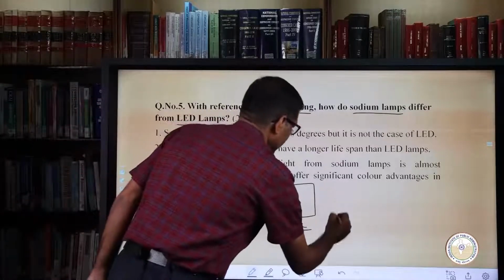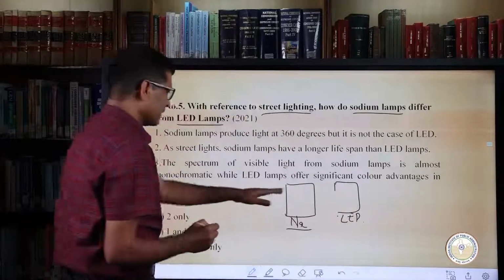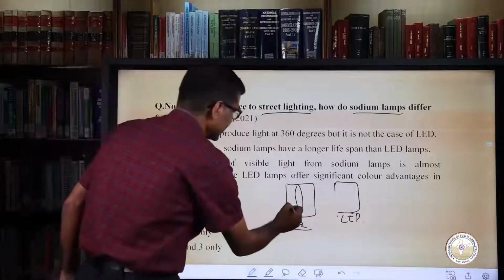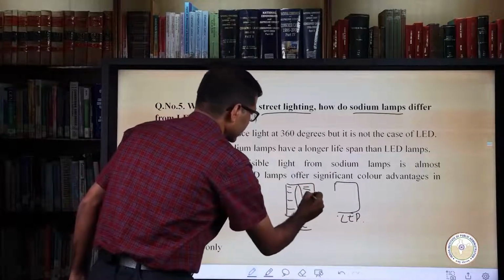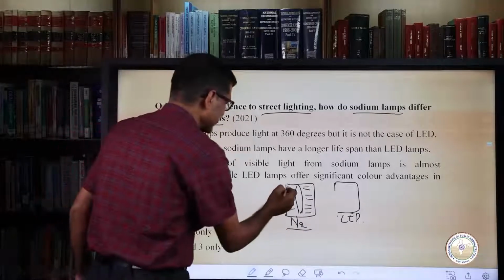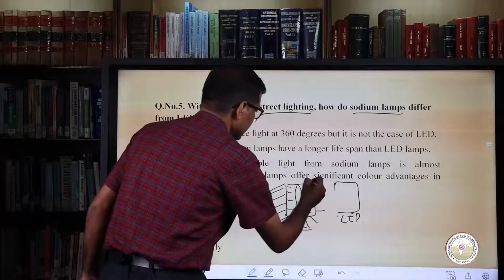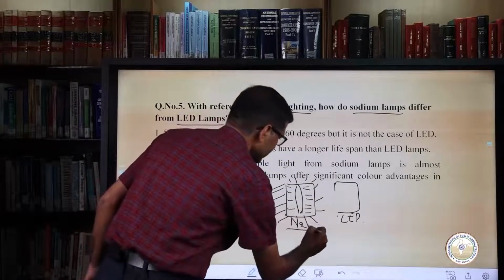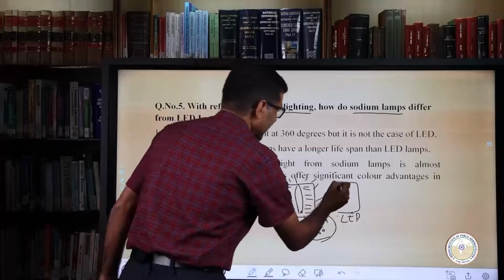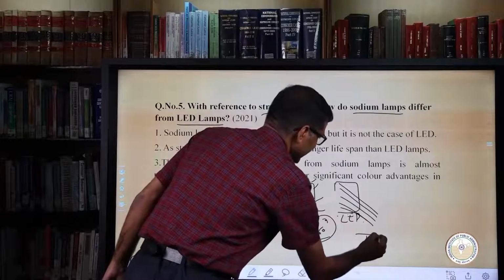And in the LED light, there is a filament in the sodium lamp, but around the filament, the sodium particles evaporate, and as a result you have light in all directions. So it becomes light at 360 degrees, and in the case of LED, light just comes straight, and therefore in a way it becomes 180 degrees.